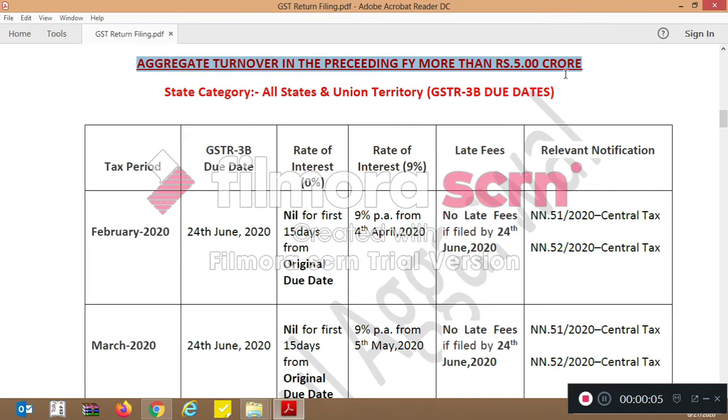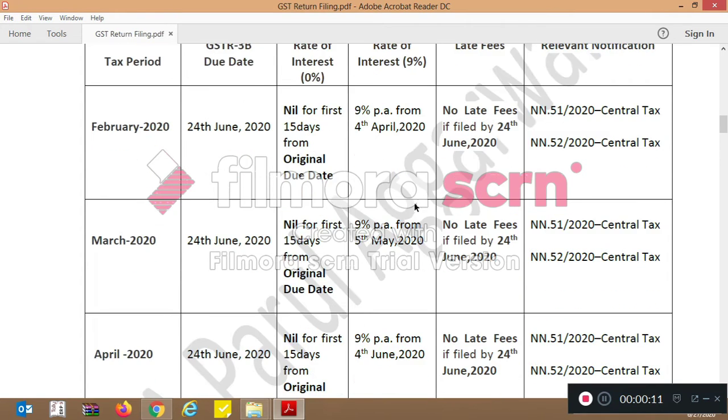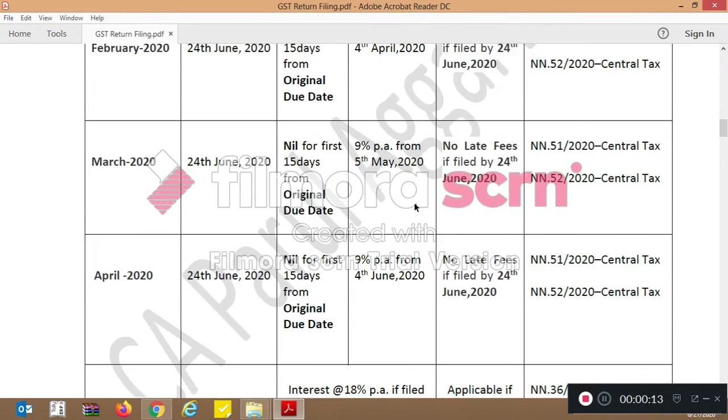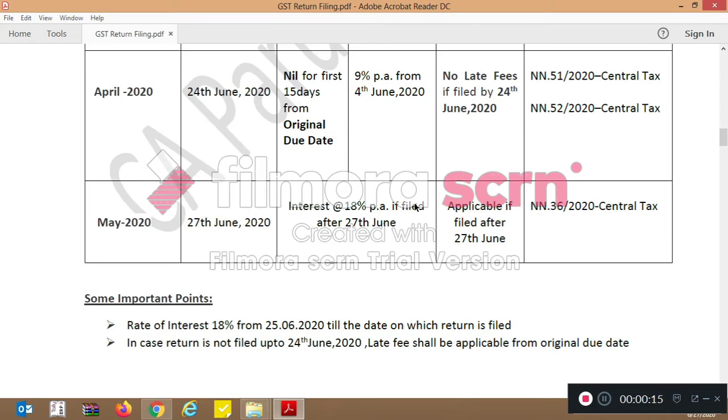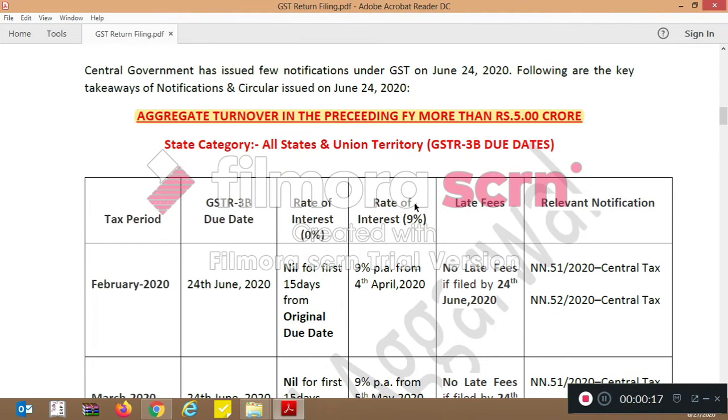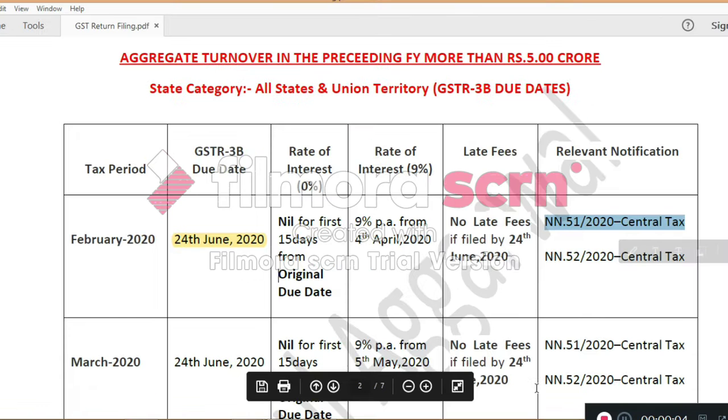For these assessees, the GSTR 3B due dates for the months of February, March and April were extended to 24 June 2020 by previous notifications. The notifications which came out on 24 June 2020 were regarding lowering of interest rate and waiver of late fees.